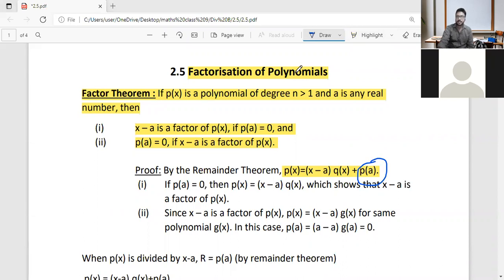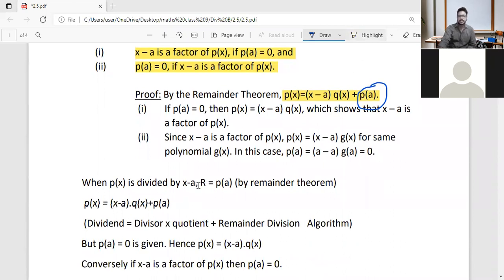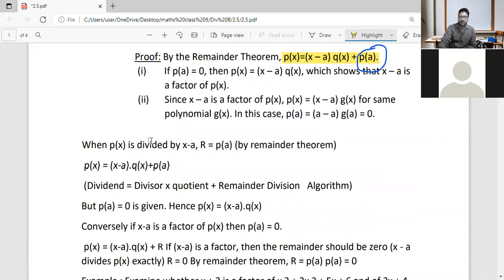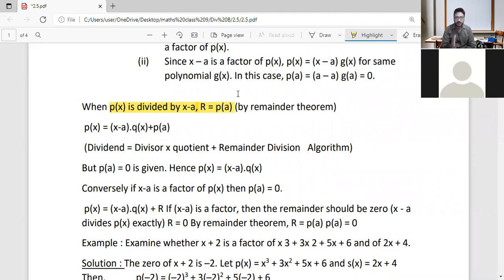I will come to this portion later. When p of x is divided by x minus a, the remainder r is equal to p of a. This is what the remainder theorem tells us, that you have already learned in your previous class.